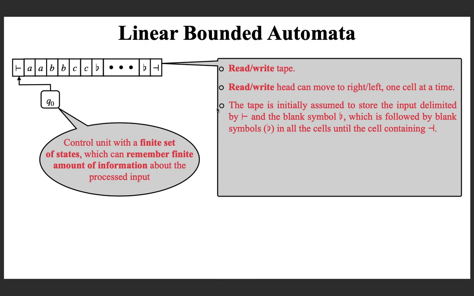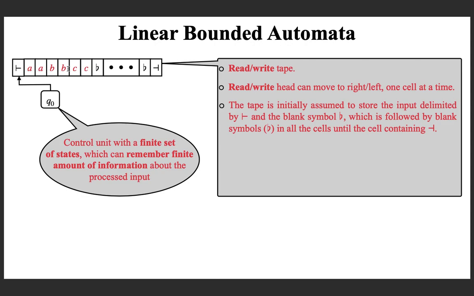And the next point about the tape is, the tape is initially assumed to store the input string delimited by the left hand marker and the blank symbol. So, on the left side and right side of the input, you have the left hand marker and the blank symbol.